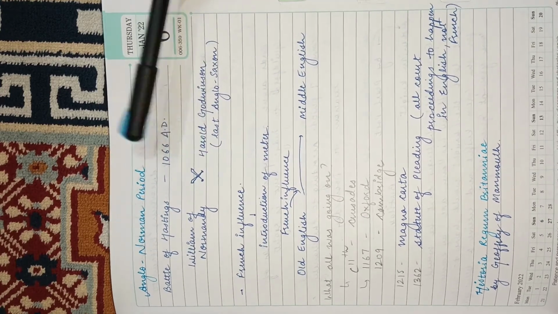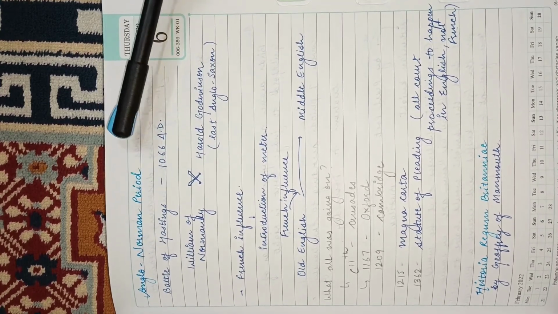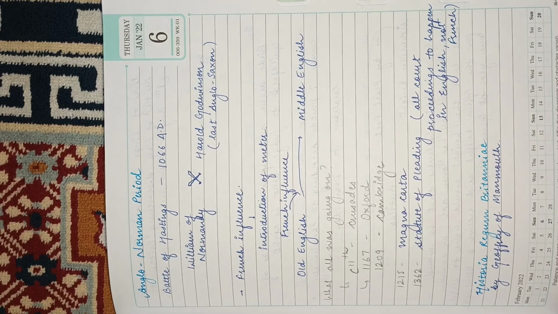Who were the Normans? Normans came from France, and from France they brought, of course, French influence. If they are French rulers, they are going to bring French influence. And what is the French influence going to be like? Of course, there would be an intake of vocabulary. There would be some cultural exchange too. But what we are concerned with is the language.